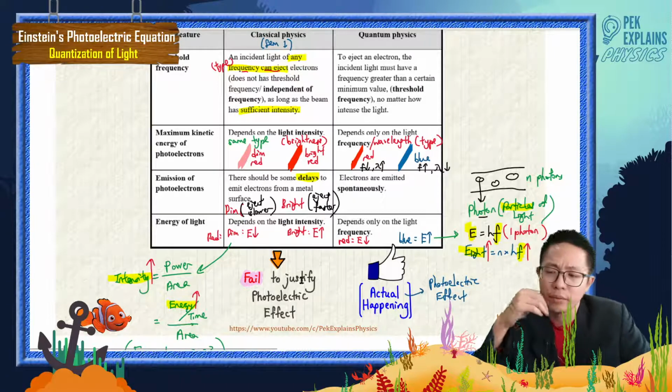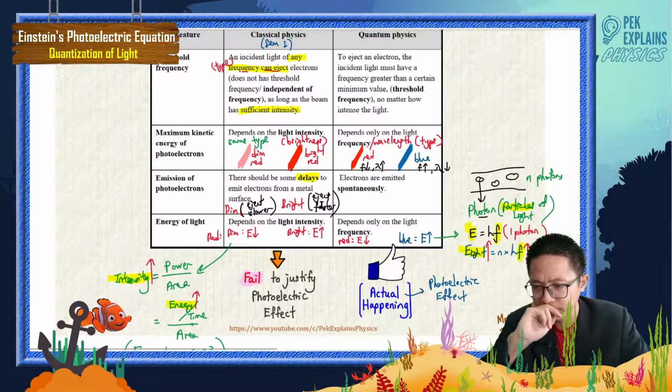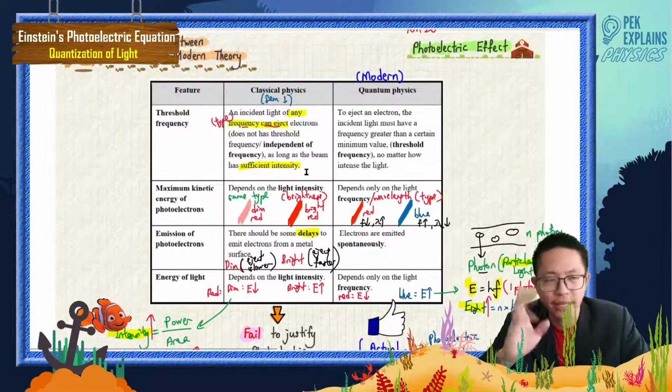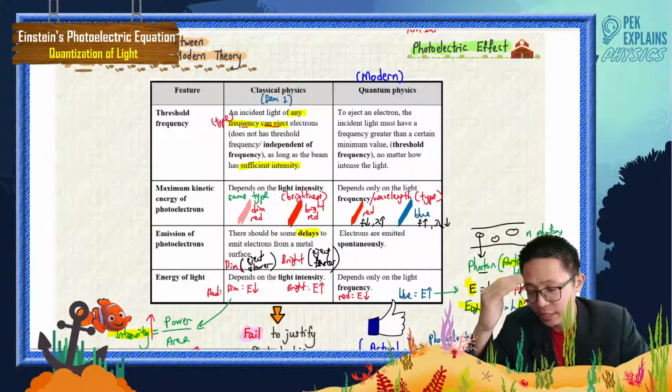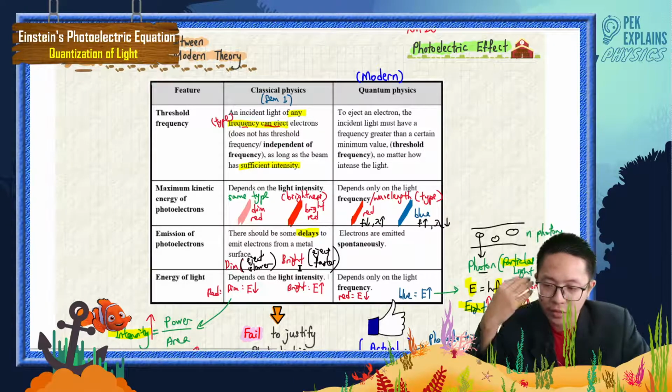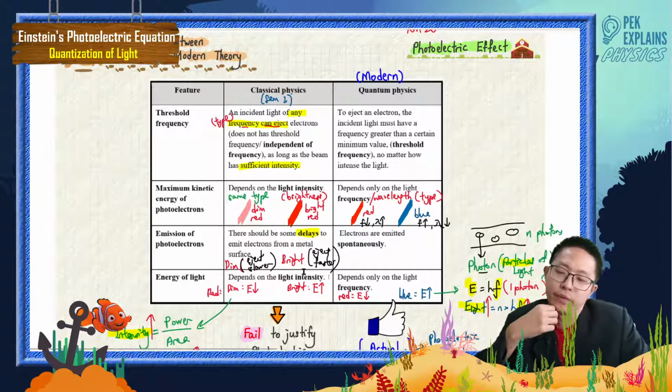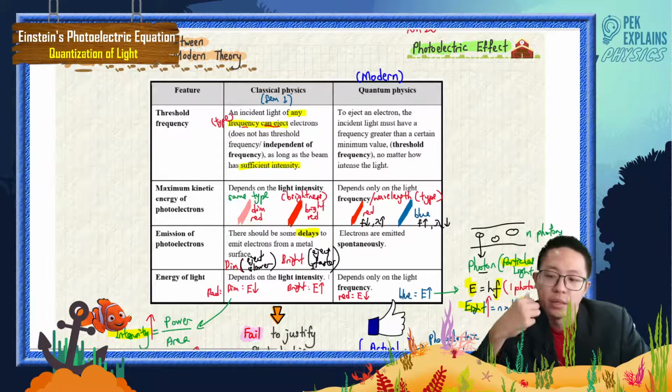Why do we have slower and faster here? We must understand classical physics, but that does not happen in reality. This is just their prediction. Why eject faster and why eject slower? The dim one takes a longer time to eject. There are some delays. Bright light ejects faster.